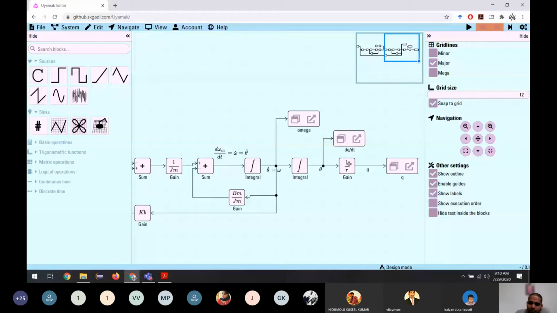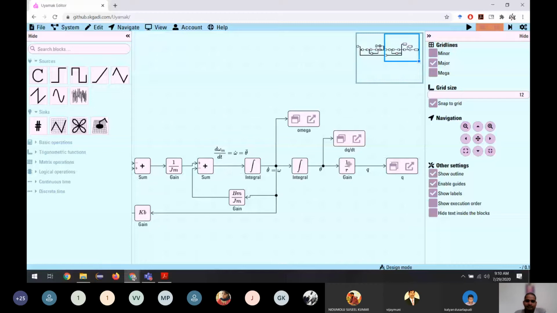The motor may rotate at higher speed and may have another position, but the robot is related by R. So we divide by R, and we get the angular position of the robot.